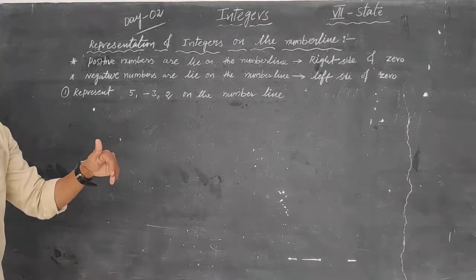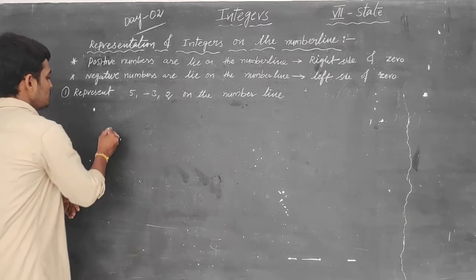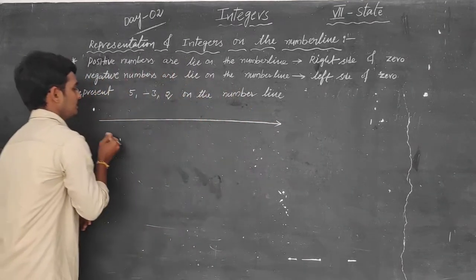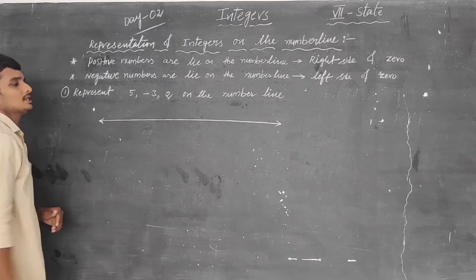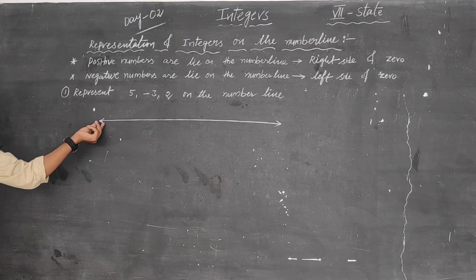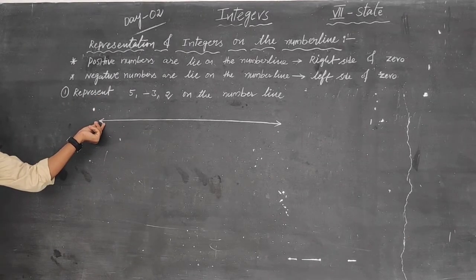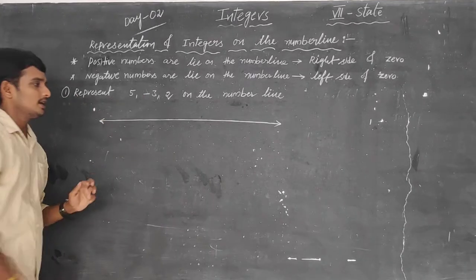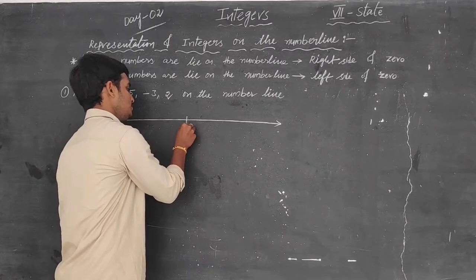If you want to represent the numbers on the number line, we just draw the number line with pencil. This is the number line. So we are writing 2 arrow marks. That means there is no end in the left direction, and there is no end in the right direction. Middle of the number line is 0.